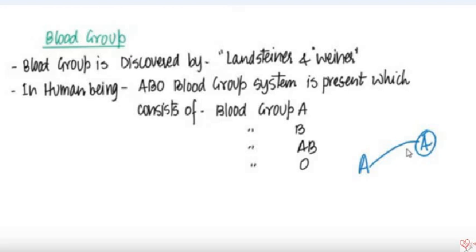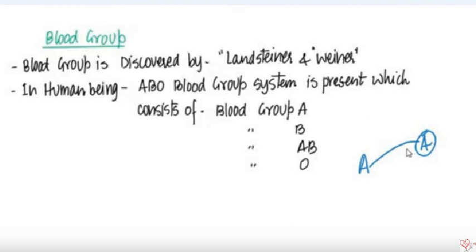We will learn details about antigen and antibody after some time. Blood group is the classification of blood on the basis of presence or absence of antigens and antibodies in the blood.